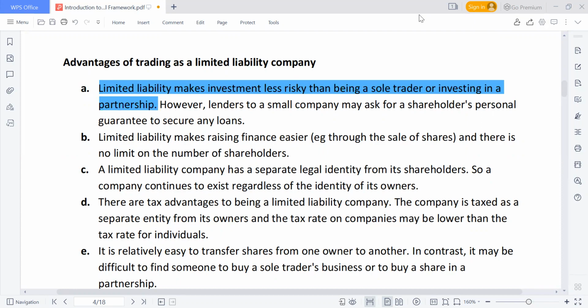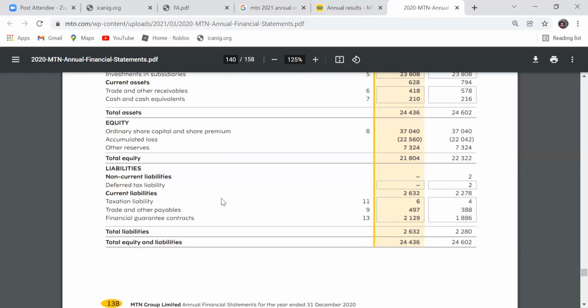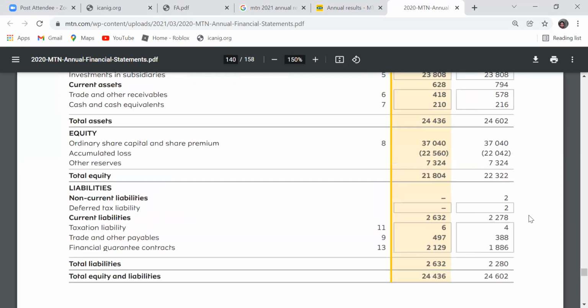Like MTN, they have a certain liability here, and it is not the owner that will be trying as much as possible to make sure these liabilities are settled. It is the business. But in the case of a partnership and a sole proprietorship, there is a problem.